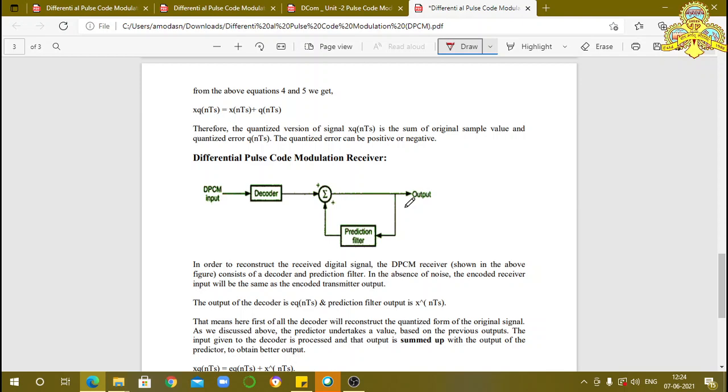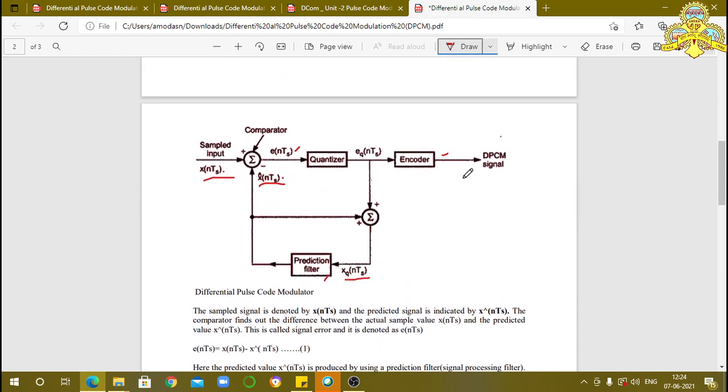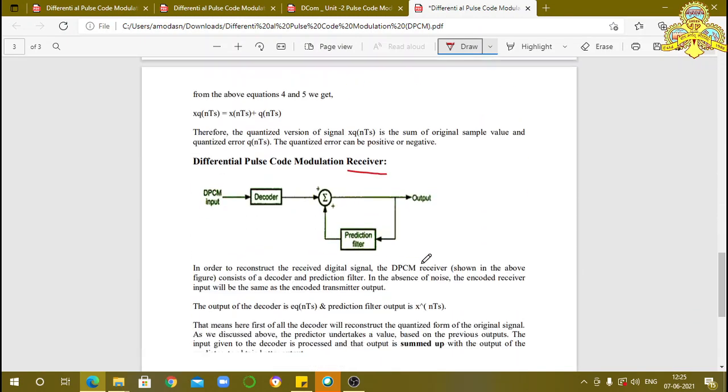Next, we consider the differential pulse code modulation receiver circuit. That diagram indicated the transmitter and now it indicates the receiver. Here, the receiver receives the signal. The signal encoded in the transmitter is present in coded form, this DPCM output signal. This DPCM signal is transmitted in the form of 0 and 1. That signal is received by the receiver.